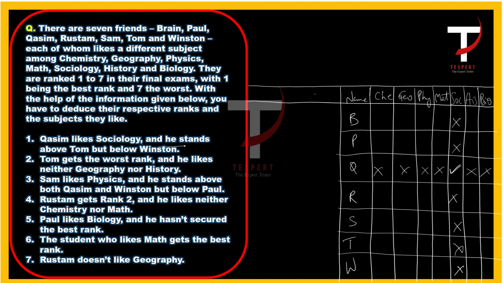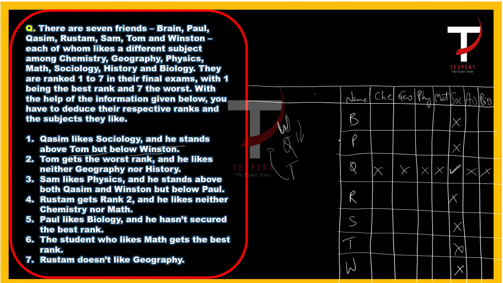He stands above Tom but below Winston. So Qasim stands above Tom, right? But below Winston. So Tom will be here, right? Qasim stands below Winston and above Tom, right?